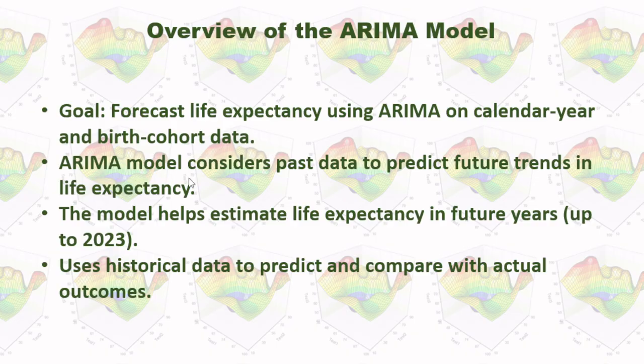The ARIMA model considers past data to predict future trends in life expectancy. The model helps estimate life expectancy in future years. I did up to 2023 because this is the last year I can get the actual data from the internet, and it uses historical data to predict and compare with actual outcomes.